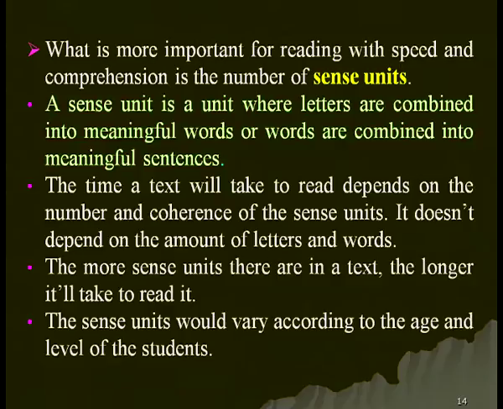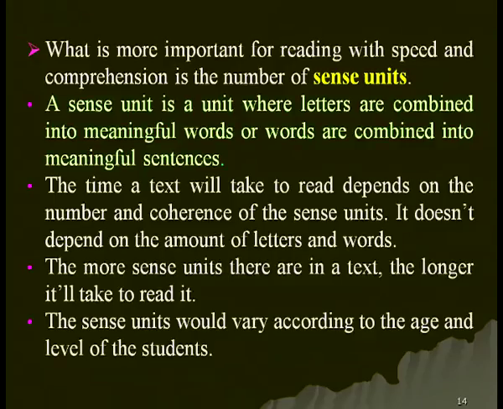That whole thing constitutes one sense unit. So the time a text will take to read depends on the number and coherence of the sense units. How many sense units are there, not the letters and words, and also how they cohere, how they go well together.